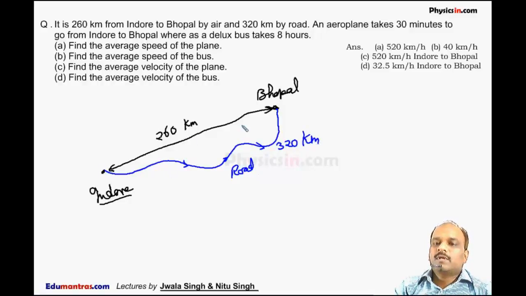From Indore to Bhopal, the aeroplane travels 260 km and a bus travels 320 km. Now the aeroplane takes 30 minutes, so the time for the aeroplane is 1 by 2 hour, whereas the time for the bus is 8 hours. It is given.